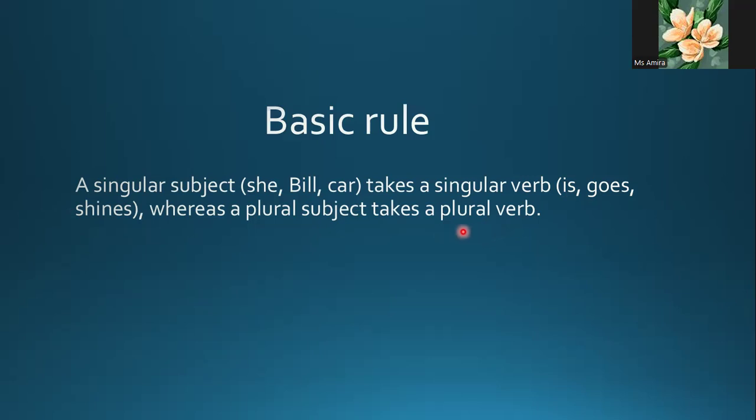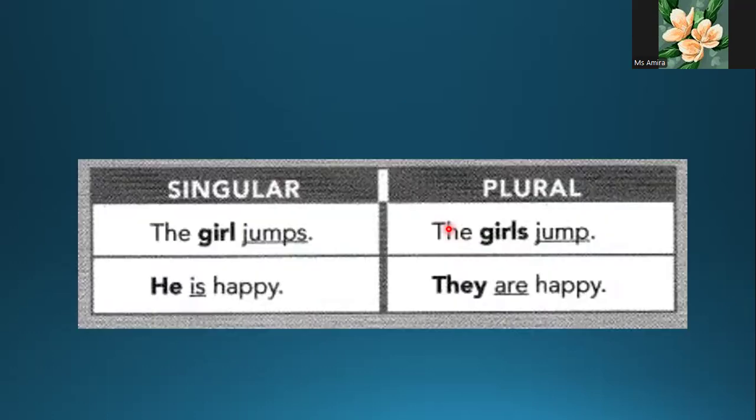We said that a singular subject is without S and takes a singular verb with S. So one with S and the other without. This definitely isn't a rule, because we have what is called irregular. So the girl jumps. The girl without S, jumps with S. The girls jump, the noun with S is plural and the verb is without S. He is happy. They are happy. Okay, so this is singular and this is plural.